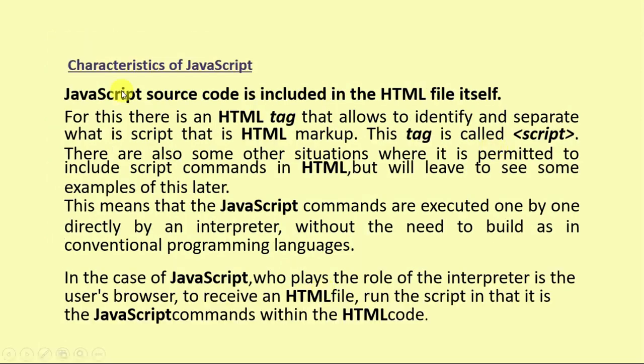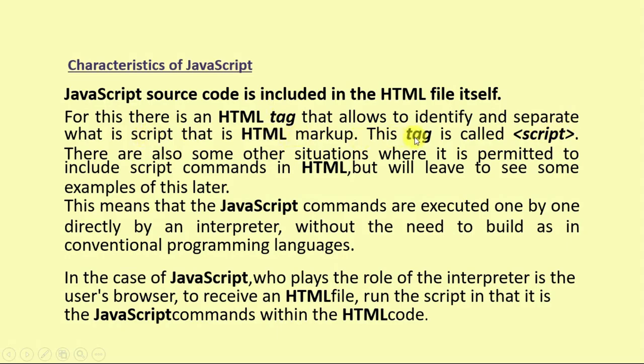Basic characteristics of JavaScript. JavaScript source code is included in the HTML file itself, because whenever we are using JavaScript we need HTML as well, as I told you in my previous video. For this there is an HTML tag that allows us to identify and separate the script, that is HTML markup.